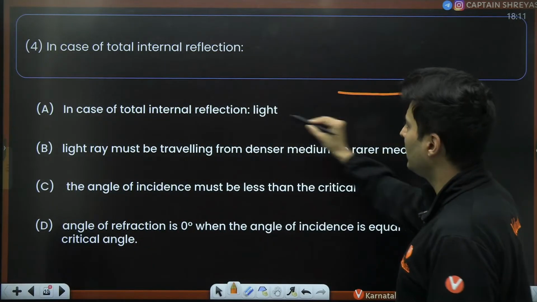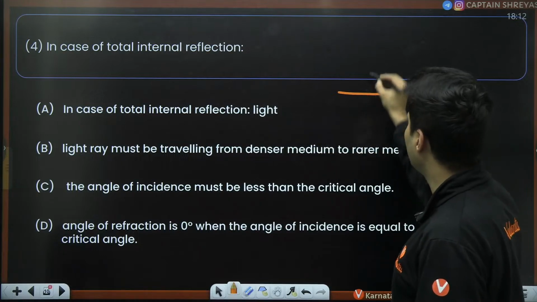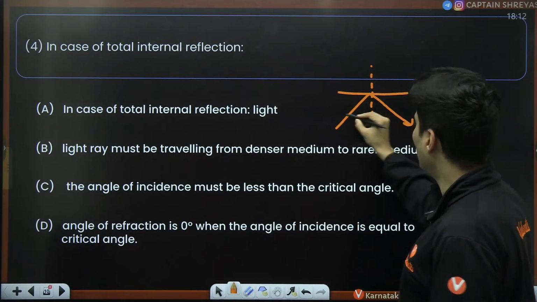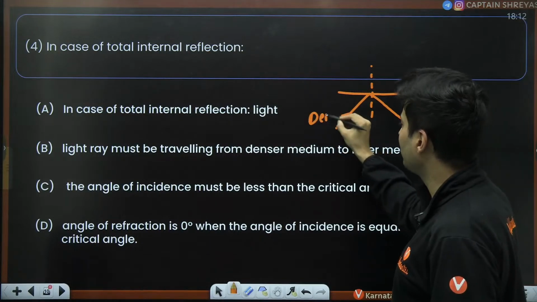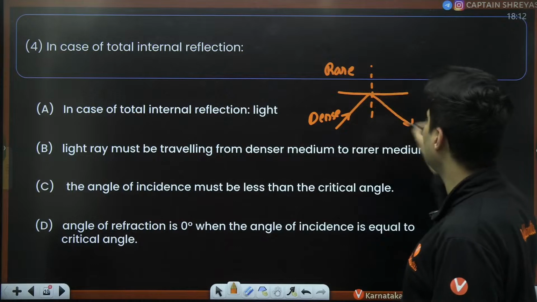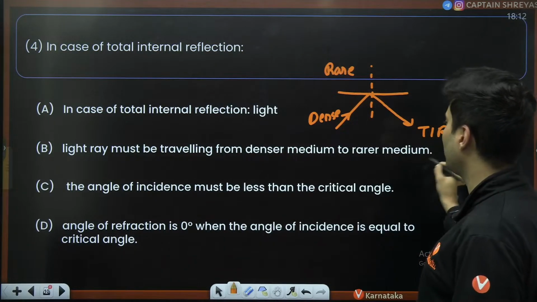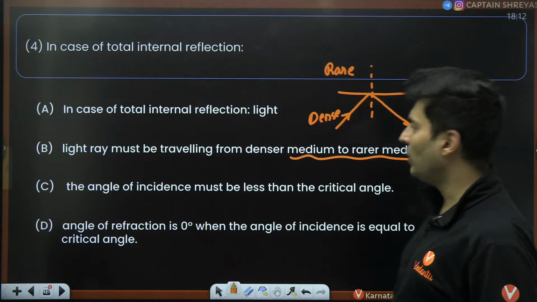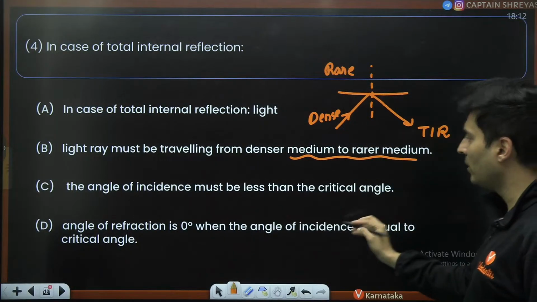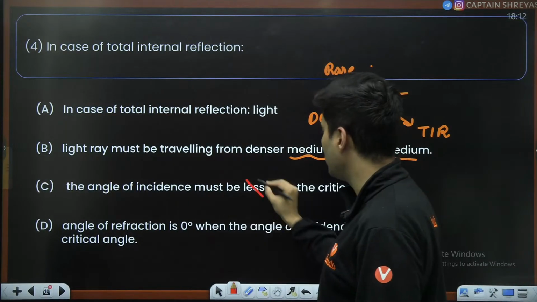Well, the correct answer, I think this option did not get printed fully. The light should go from a dense medium and be incident on a rarer medium. Then it will get totally internally reflected. So that is basically option B, I believe. Angle must be less than the critical angle. This is wrong. The word less is wrong. Actually, it should be more.